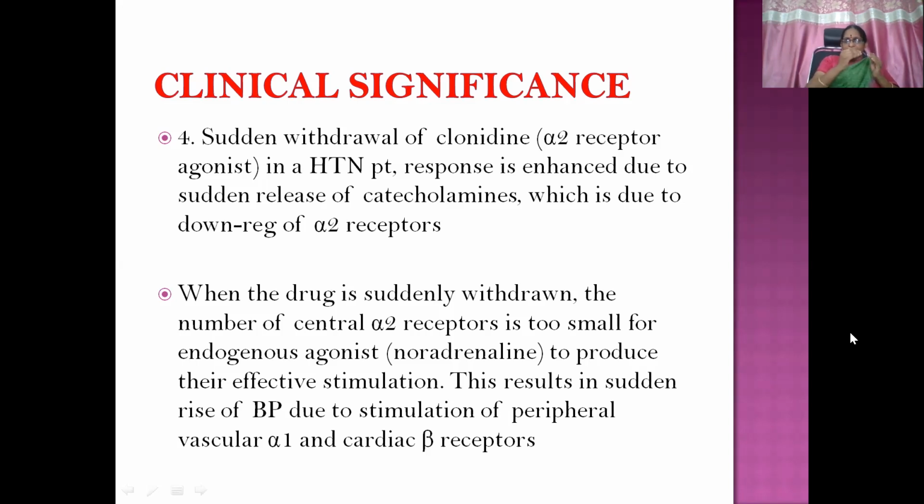The number of central alpha 2 receptors is too small for endogenous noradrenaline to produce effective stimulation. This results in a sudden rise of BP due to stimulation of peripheral vascular alpha 1 receptors and cardiac beta receptors. So chronic administration of any agonist produces downregulation, and if you suddenly withdraw the molecule, a flare-up of reactions will happen.